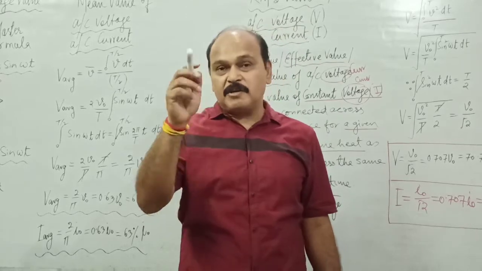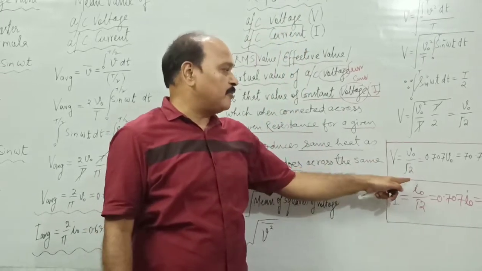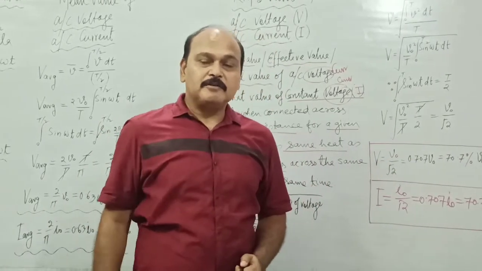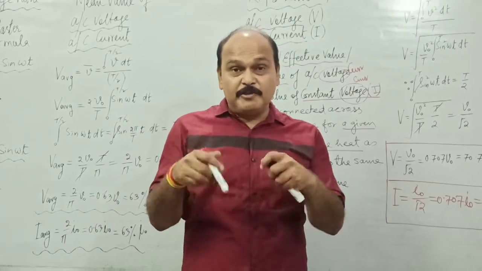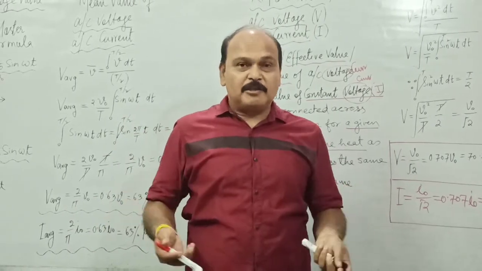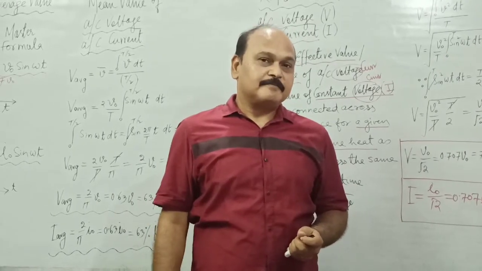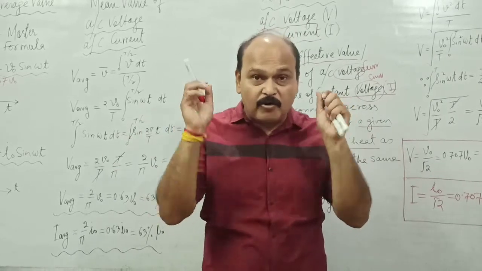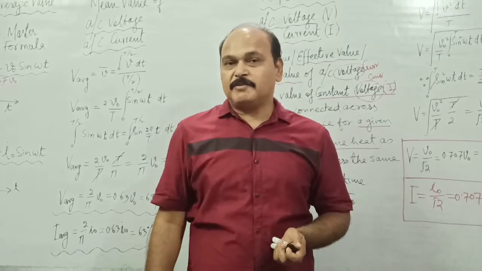What is the RMS value of voltage? 311 upon root 2, and that comes out to be 220 volt. So the 220 volt alternating voltage we use is nothing but the RMS value of voltage. Any single value of voltage written over any alternating source is always its RMS value.